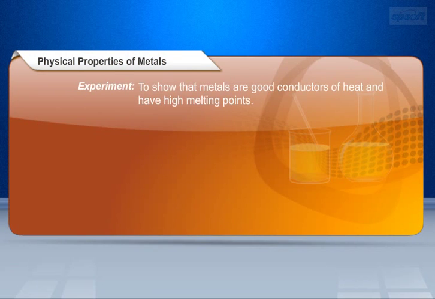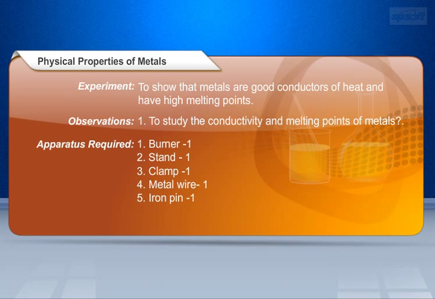Let us do an experiment to show that metals are good conductors of heat and have high melting points. The apparatus required for this experiment are 1 burner, 1 stand, 1 clamp, 1 metal wire, it can be aluminum or copper, and 1 iron pin. To do this experiment, we need only wax. Let us start the experiment.